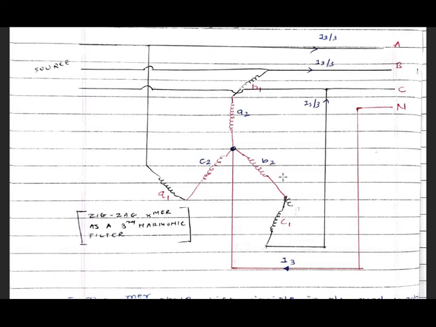Only for the triplen harmonics, in the multiples of 3: third, ninth, 15th, etc. So the transformer phase shift principle is also used to achieve the cancellation of the 5th and 7th harmonic currents, using a delta-delta and delta-star transformer to supply harmonic producing load in parallel, as shown in the